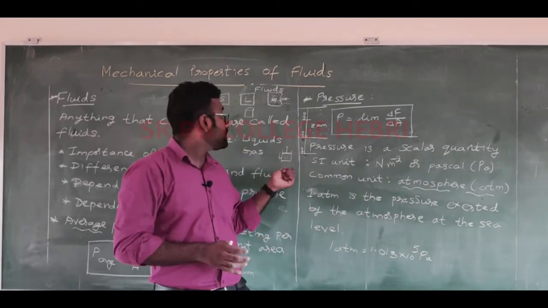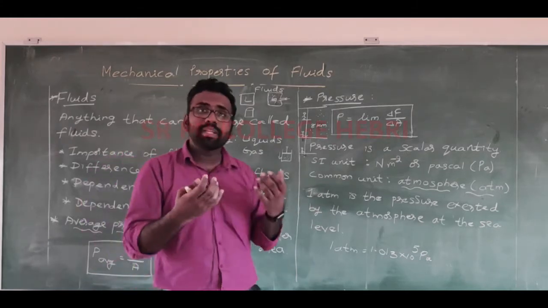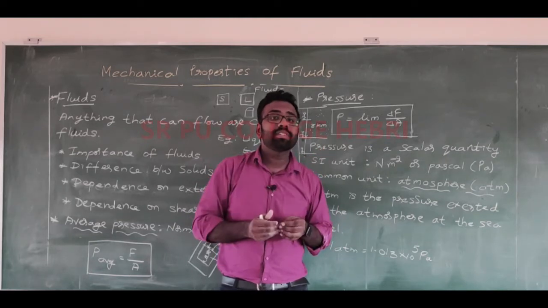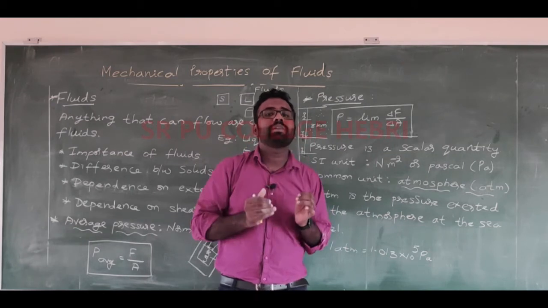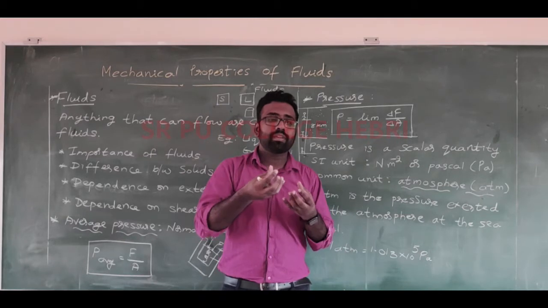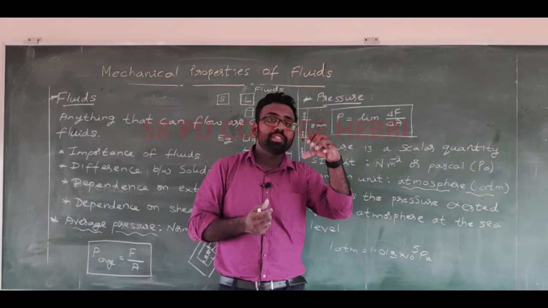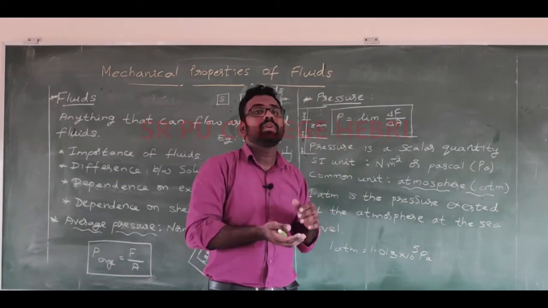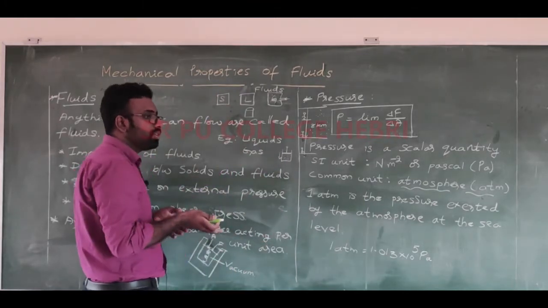Gases can be compressed also in another manner, by decreasing the temperature. By decreasing the temperature, you can compress gas. What actually happens when you decrease the temperature? These molecules will come closer and closer. Then what happens? It becomes a liquid. When it is previously a gas and it is cooled, it becomes liquid. So molecules are going to come closer. This is what you have studied in your 10th also, right?